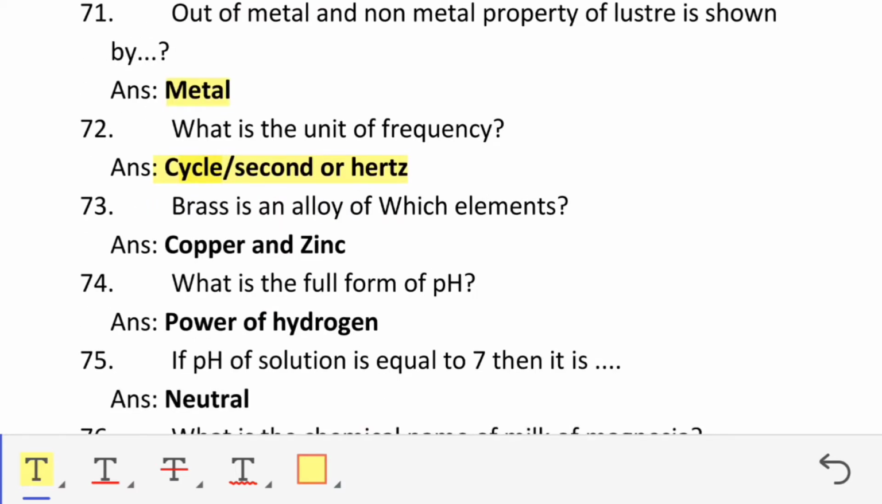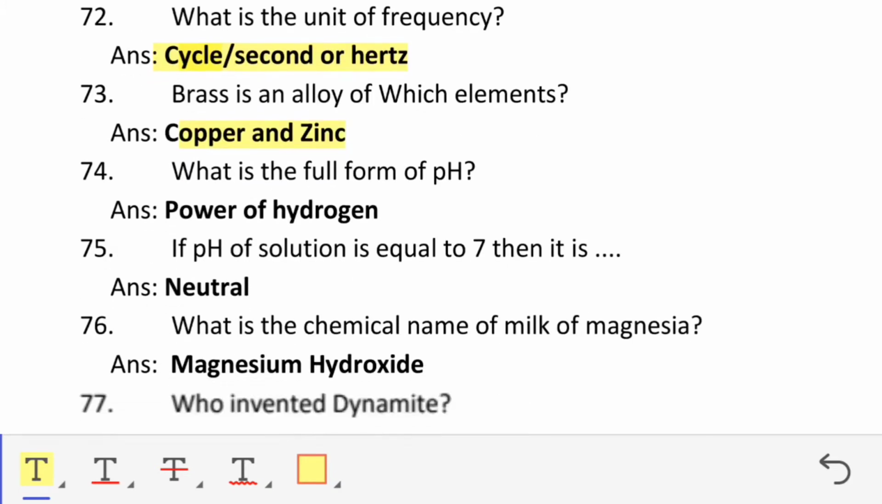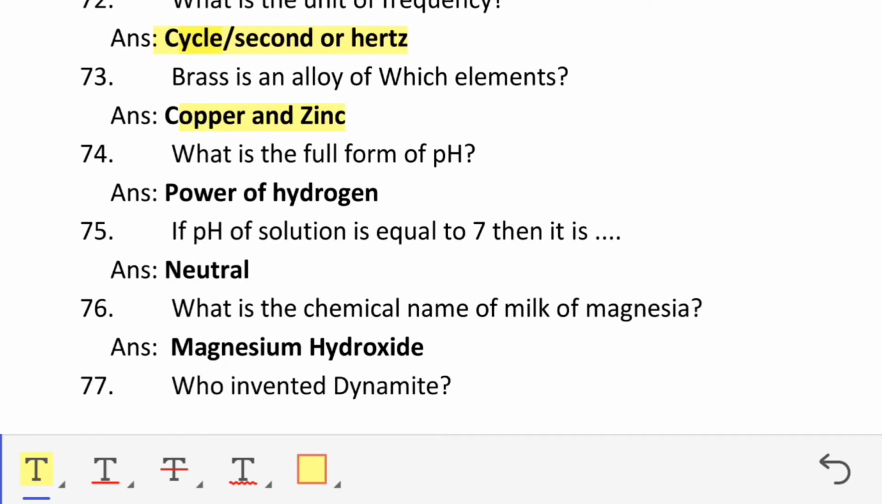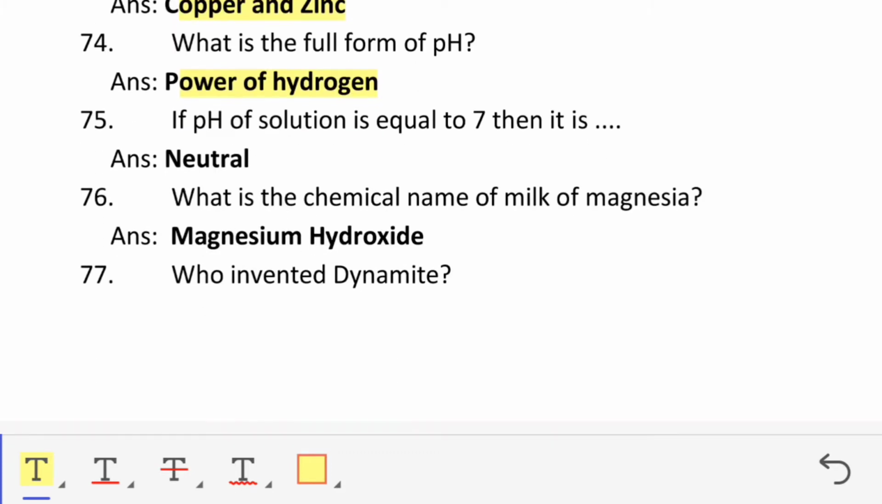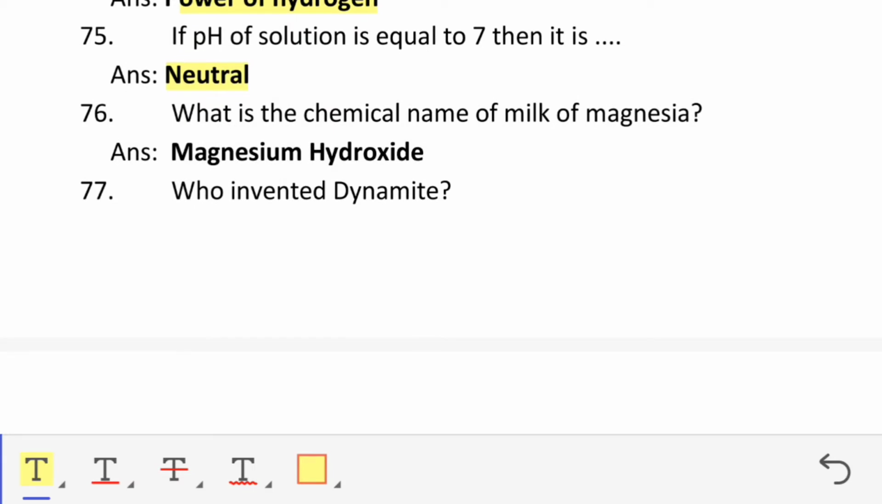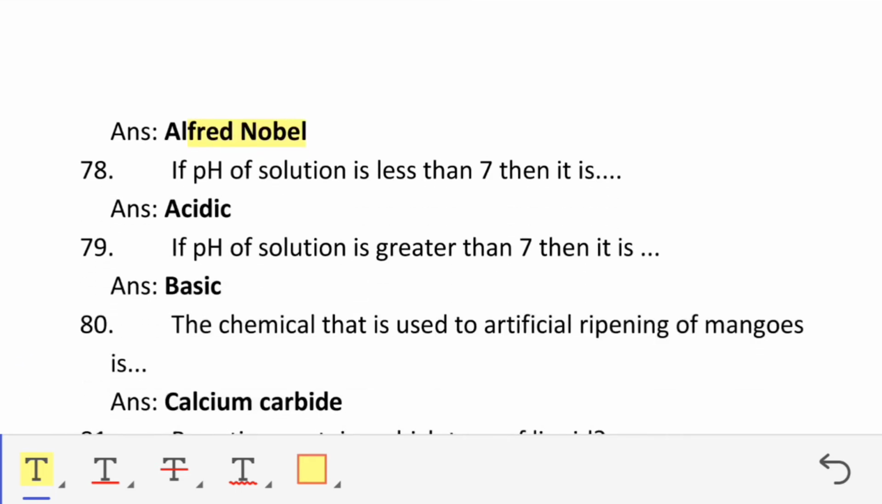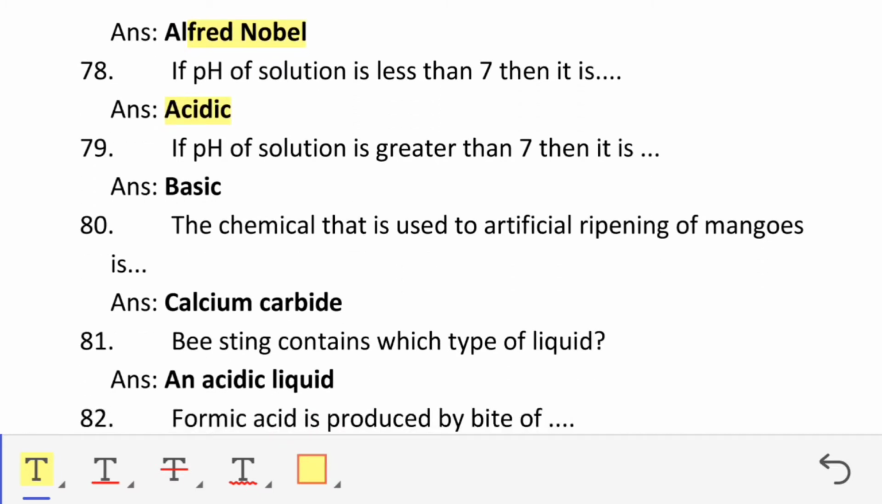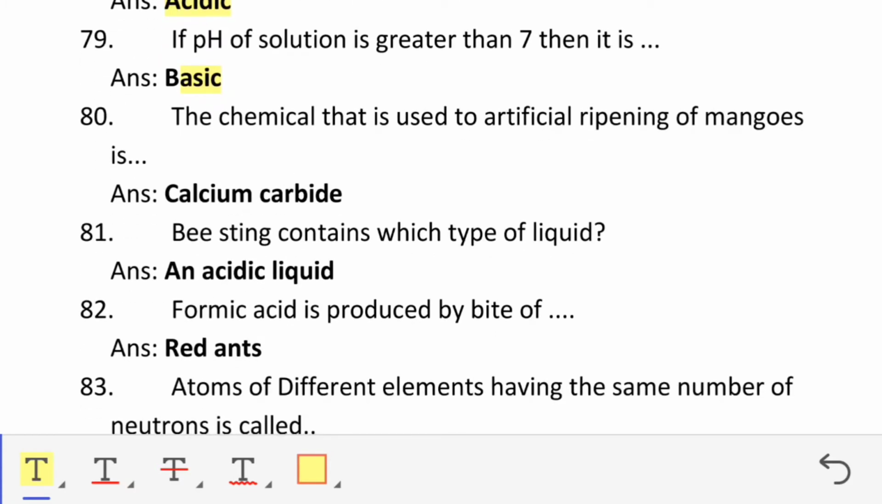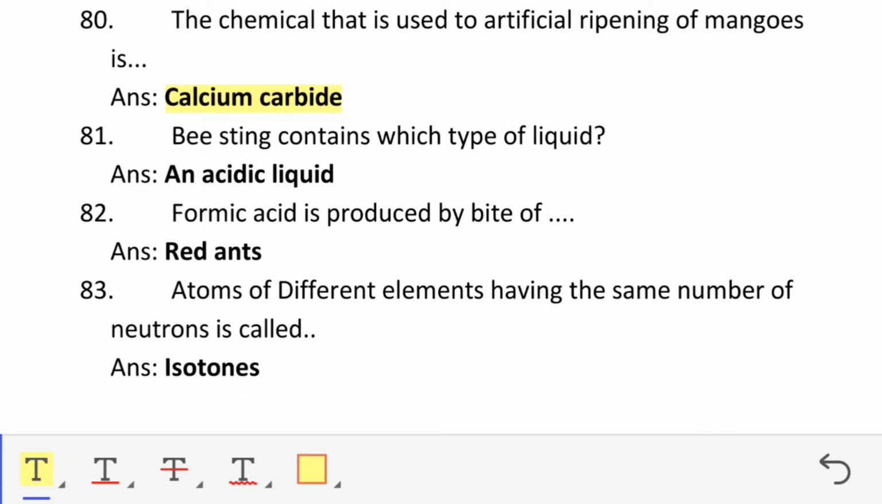Brass is an alloy of which elements? Copper and zinc. What is the full form of pH? Power of hydrogen. If pH of solution is equal to 7, then it is neutral. What is the chemical name of milk of magnesia? Magnesium hydroxide. Who invented dynamite? Alfred Nobel. If pH of solution is less than 7, then it is acidic. If pH of solution is greater than 7, it is basic. The chemical used for artificial ripening of mangoes is calcium carbide. Bee sting contains which type of liquid? An acidic liquid.